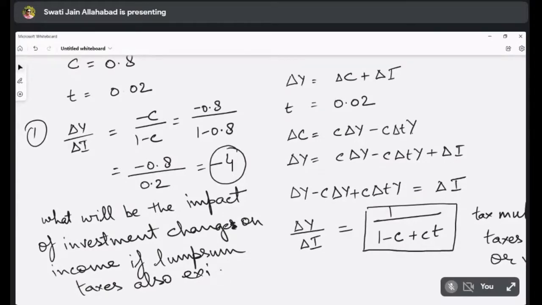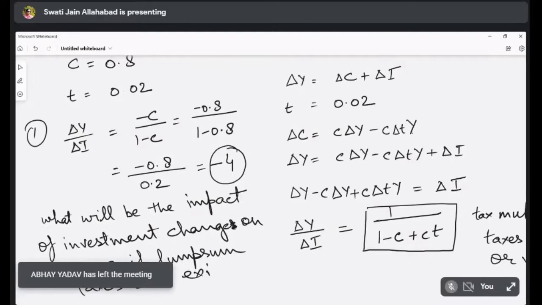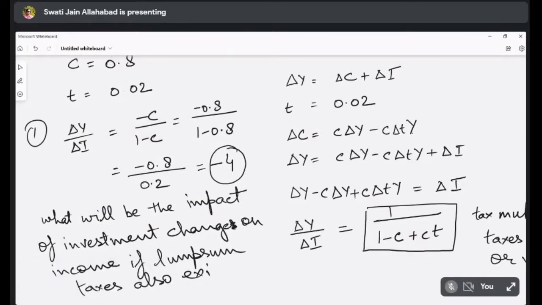When you use the formula, you can use both the things. You can use this delta Y by delta I also, or you can use delta Y by delta T also. The only issue is that we want to understand the impact of change in investment on income.